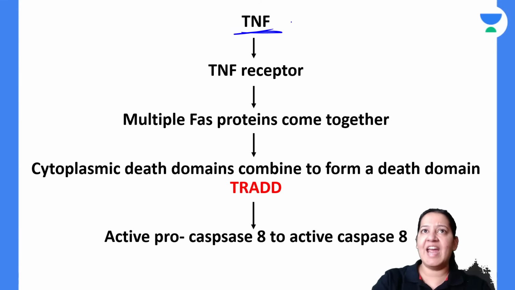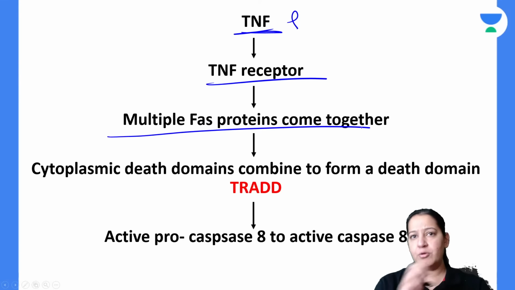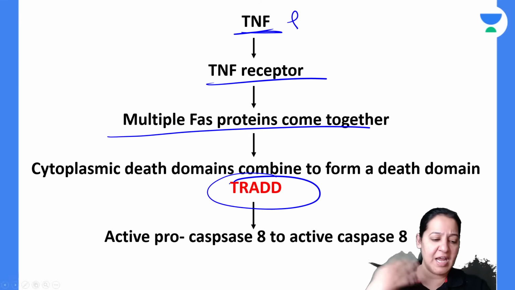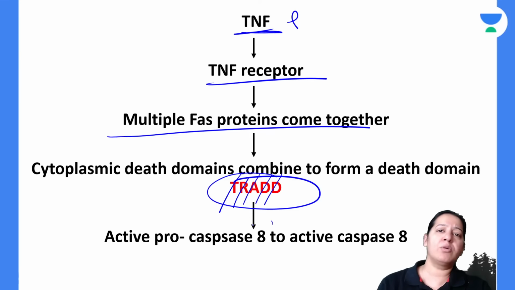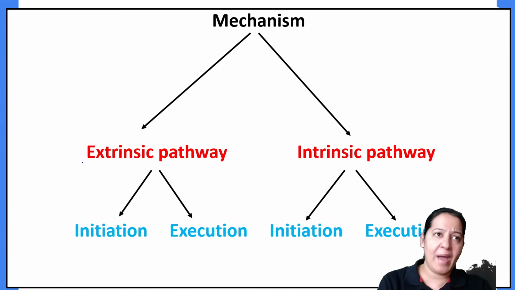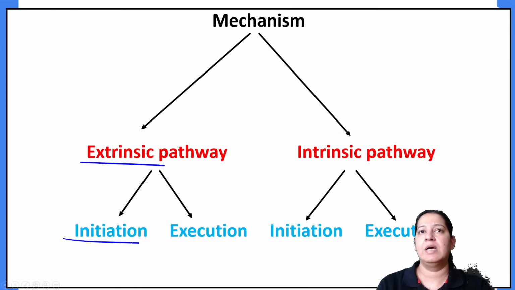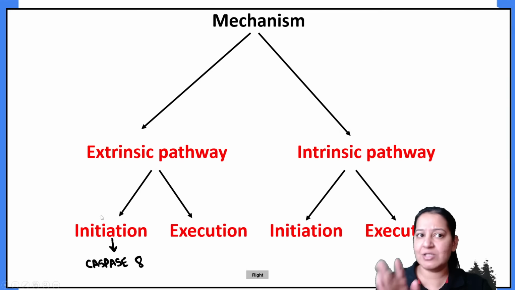So if TNF ligand comes and binds with TNF receptor, multiple TNF receptors come together and they will form a death domain. The name of the death domain is TNF receptor associated death domain. Ultimately, it also converts pro-caspase 8 into active caspase 8. So what is the story? I have told you the initiation phase of the extrinsic pathway. The initiation phase of the extrinsic pathway is completed and I am leaving the story here.